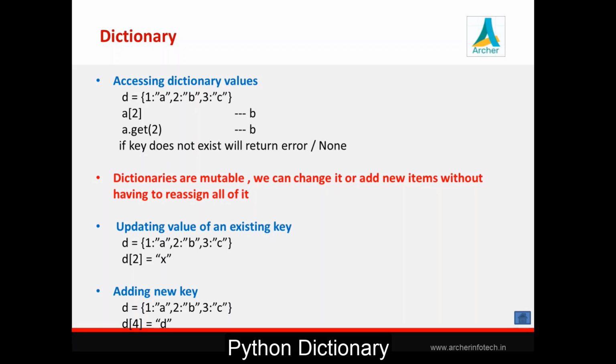Now see, in the case of a dictionary, dictionaries are mutable. Now we must understand the difference between mutable and immutable. We have seen it various times. String is immutable, set is immutable, tuple is immutable. Okay, but dictionary is mutable like list. So we can add new elements, we can remove elements, we can change values of existing elements also.